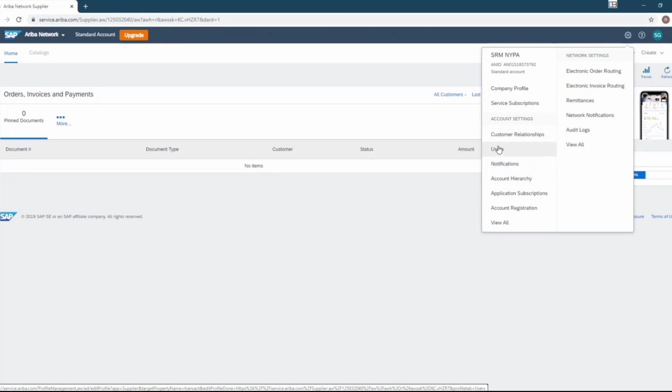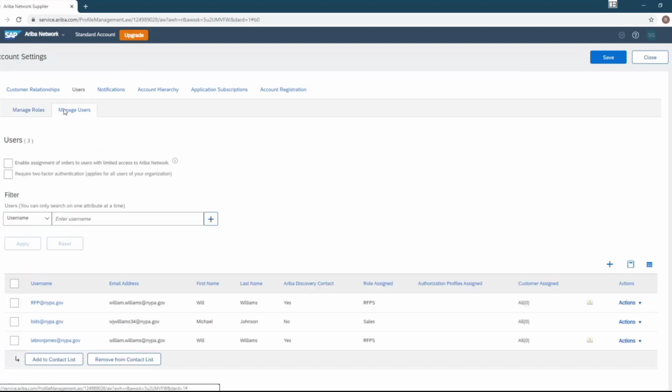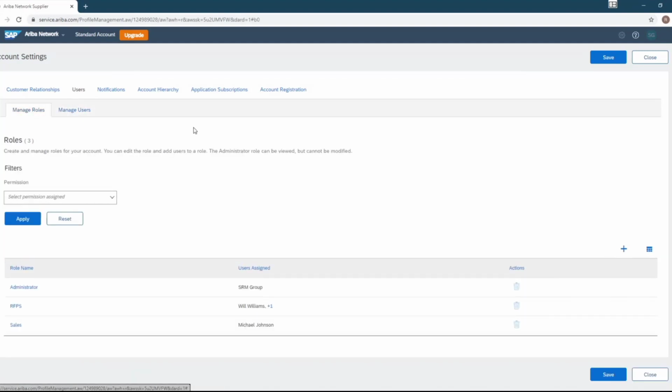So we're going to go to the users tab. You want to select users. Again, this is how you would want to create a new user. Now, we do recommend that there's always more than one user per organization. Just because if somebody's out of office or someone can't access the system at whatever time, you always want to have somebody that is available to access these things because our bids are time sensitive. So you have manage roles and you have manage users. So we're going to go to manage roles because prior to creating a user, you must create a role and then assign that user to that specific role. We already have some here, but we're going to actually create one right now. So you're going to go to this icon right here, the plus icon, and select create role.